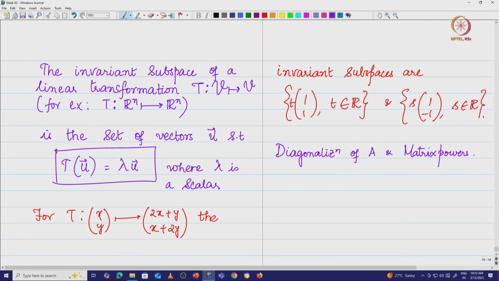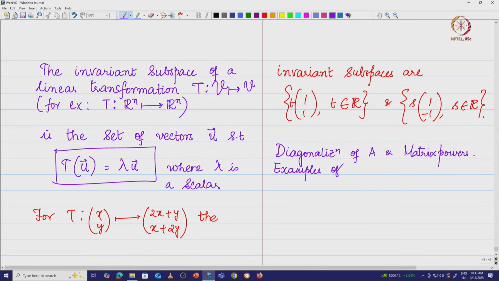We will also see some small examples of applications of eigenvalues and eigenvectors.